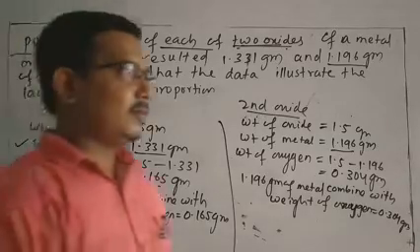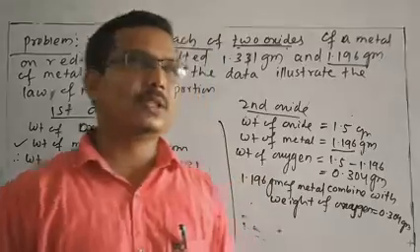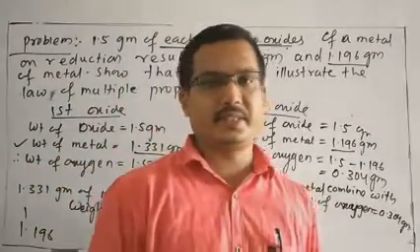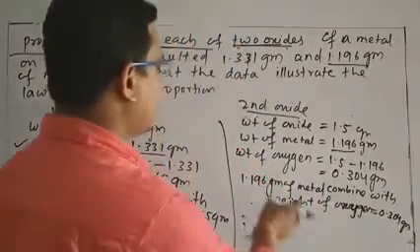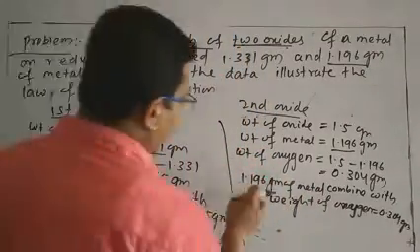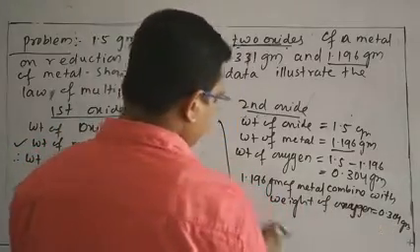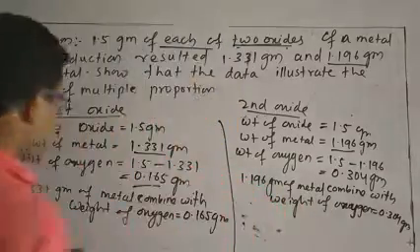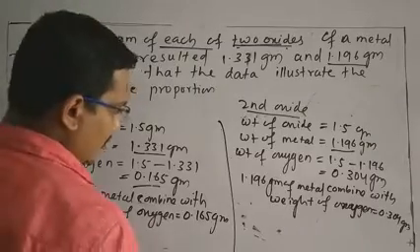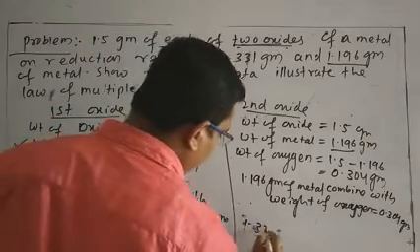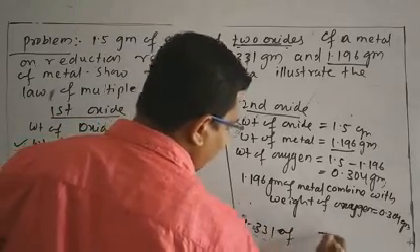Our aim is to keep the mass of any one element fixed. Whether you fix the mass at 1.196 gram, then 1.331 gram of metal combined with X amount.